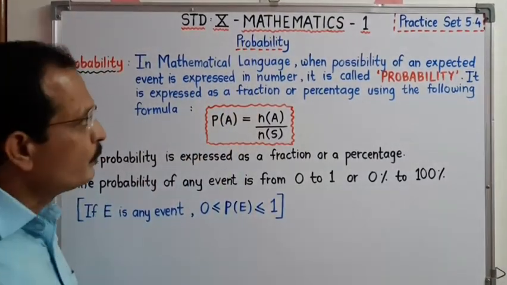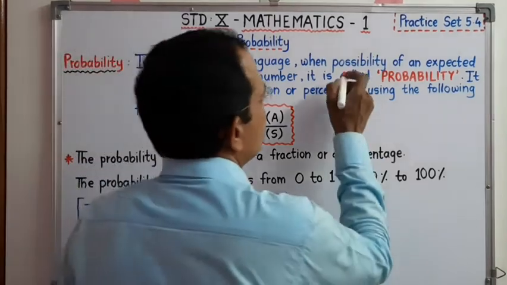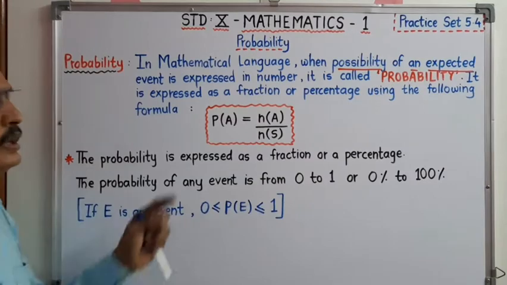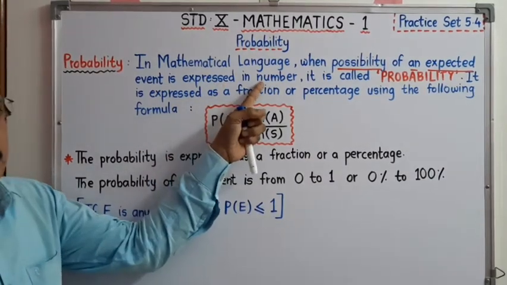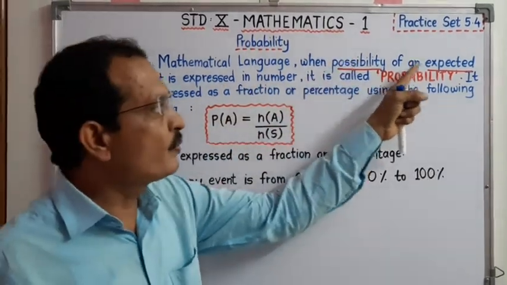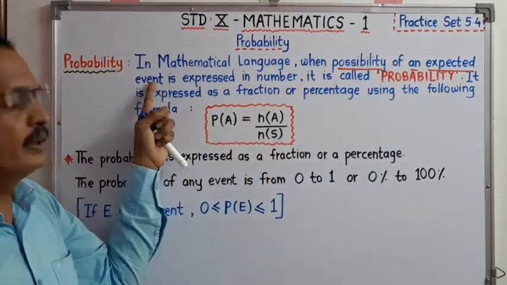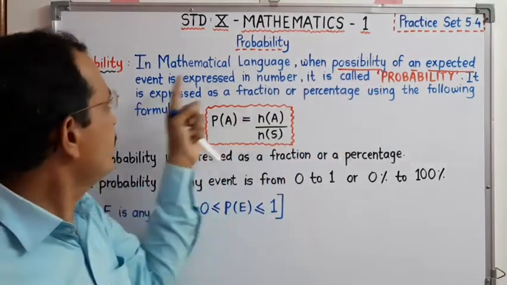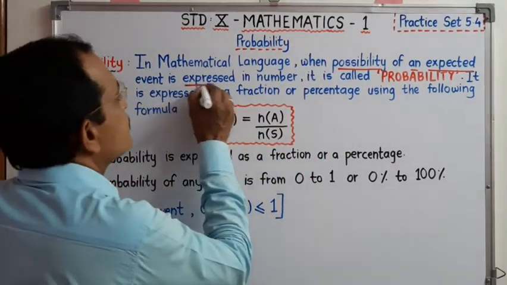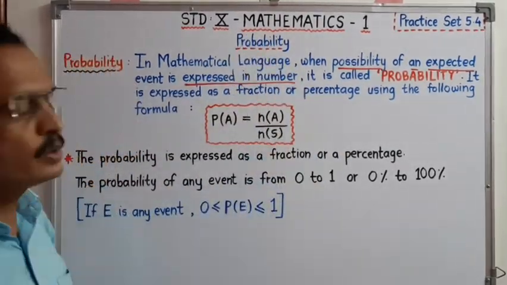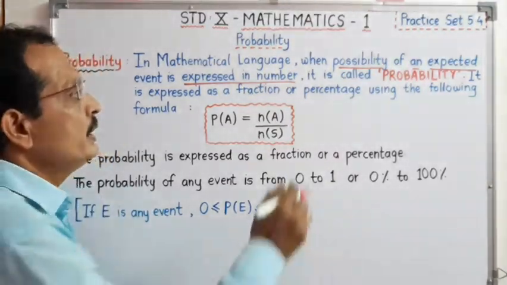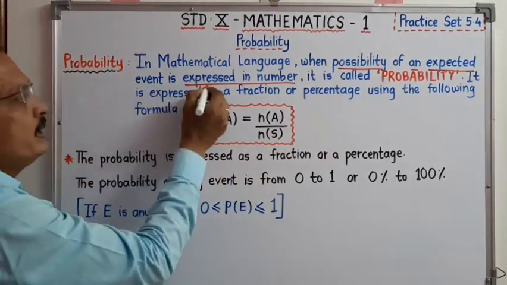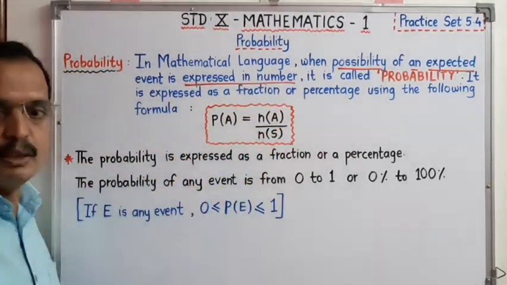Dear student, the possibility of an expected event is expressed in numbers. Dear student, try to understand the concept. It is the possibility of an expected event expressed in numbers.